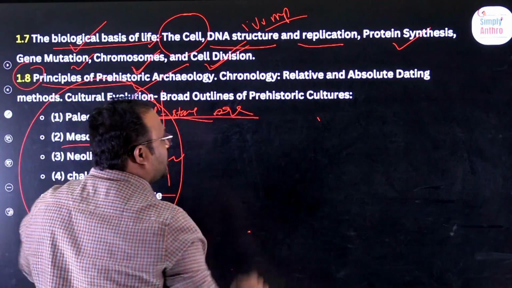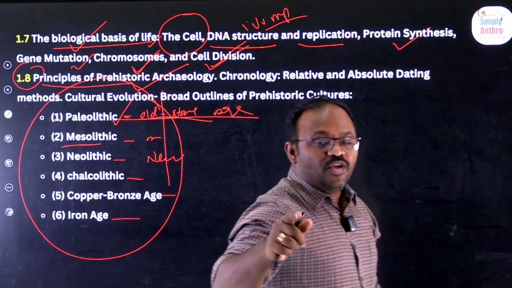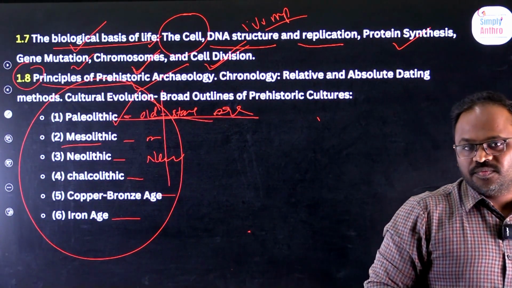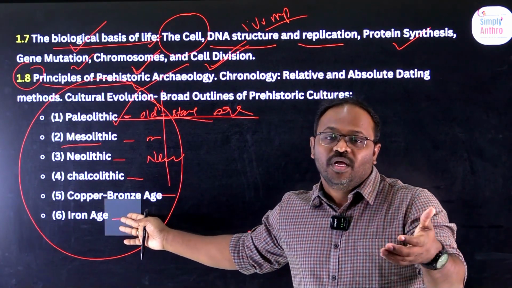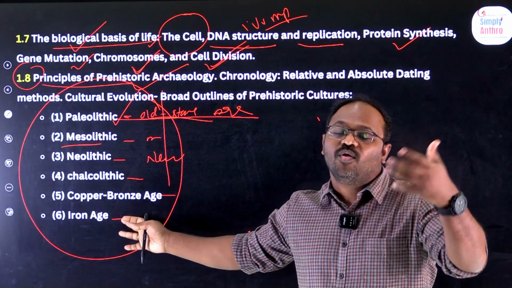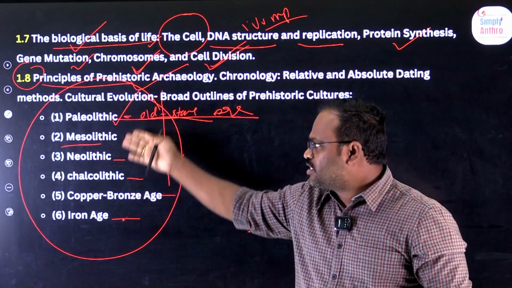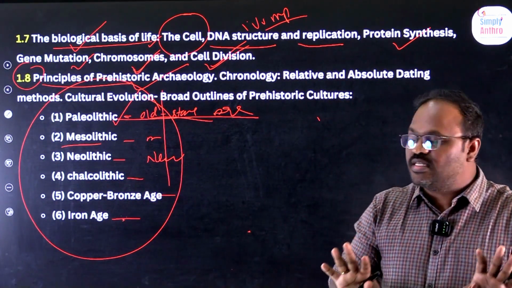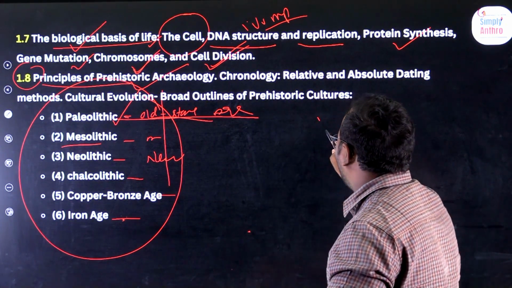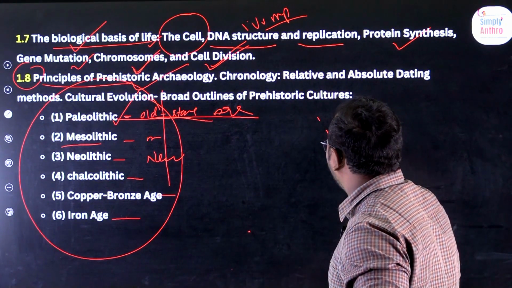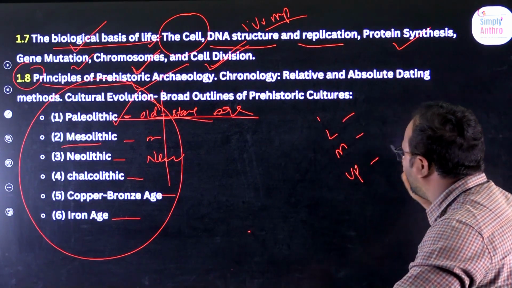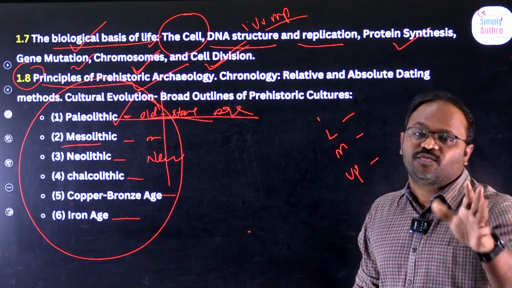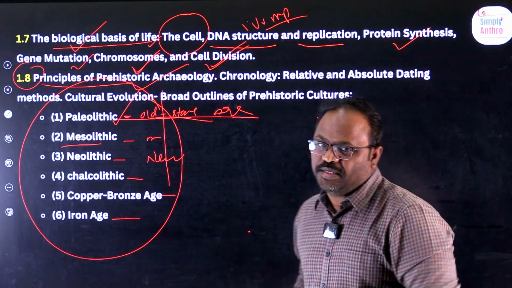In the case of the Paleolithic, what tools did we use? What cultures did we have? In the case of the Iron Age, how did the tools develop, how did society develop, how did culture change? All this would be discussed based on the ages. In the Paleolithic, I'll discuss lower Paleolithic, middle Paleolithic, upper Paleolithic. What happened at every stage? What tools were used? That's it. Very easy chapter.